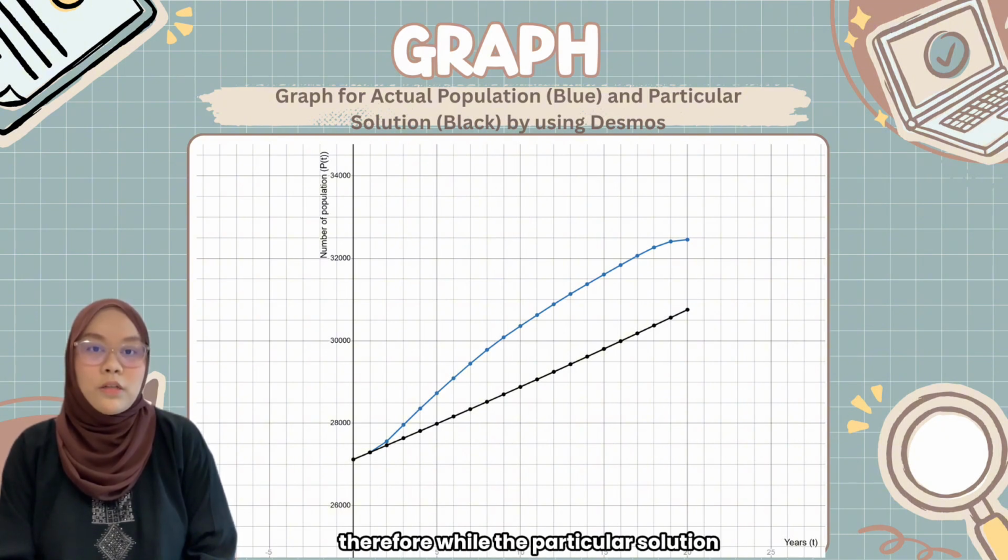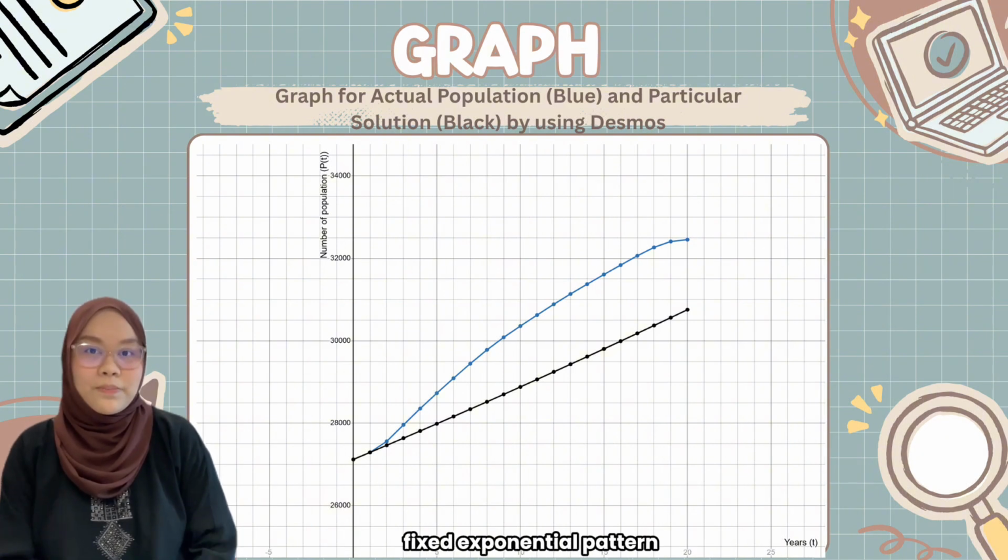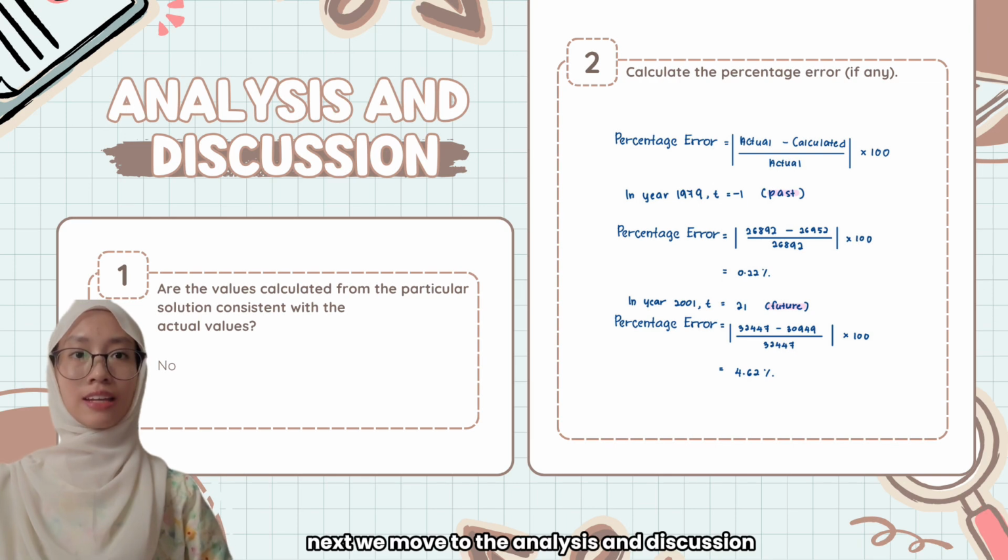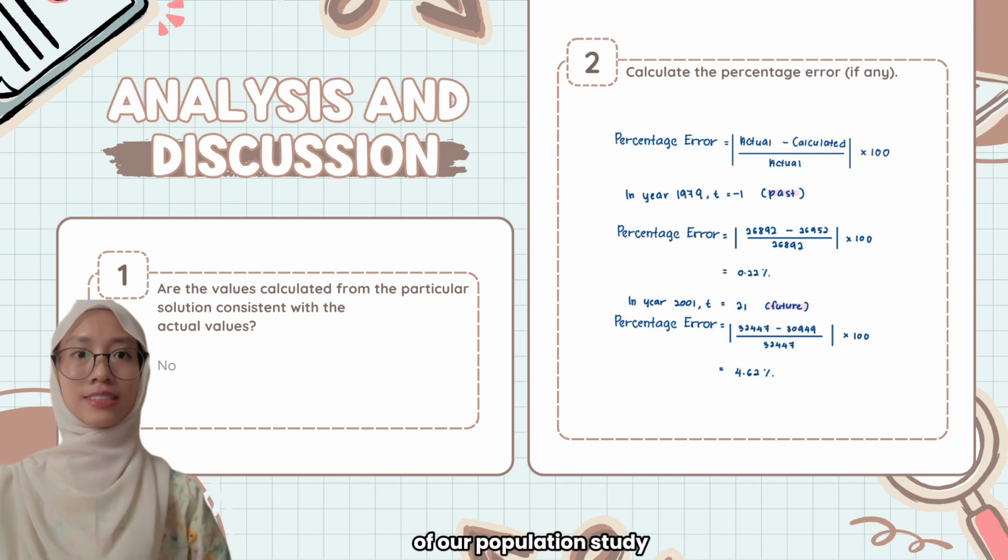Therefore, while the particular solution provides a good general estimate of population growth, it is not perfectly accurate because real-world population changes are more complex and do not follow a fixed exponential pattern. Next, we move to the analysis and discussion of our population study.